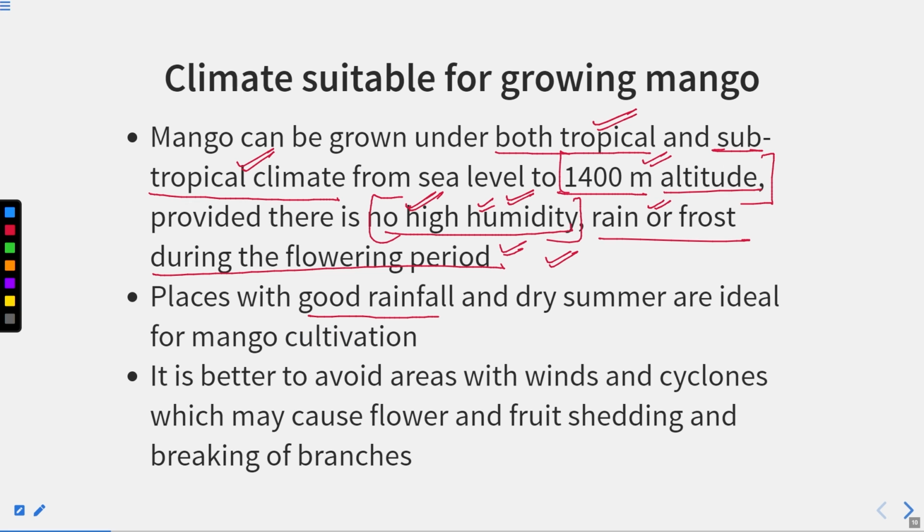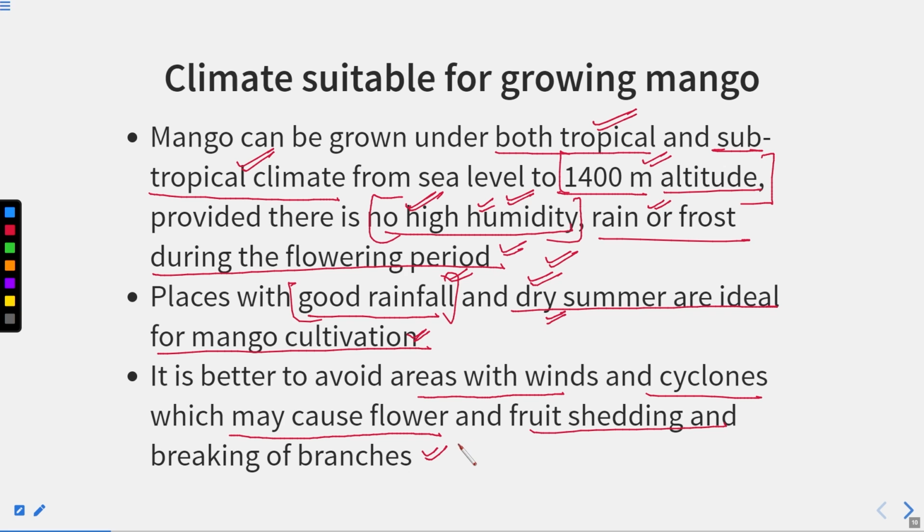The places with good rainfall and a dry summer are ideal for mango cultivation. When the summer season is dry, flowering takes place and the fruits set, and after that we get good rainfall. At that particular time, the mango fruit grows up. It is better to avoid areas with winds and cyclones, which may cause flower and fruit shedding and breaking of the branches. So this causes damage.